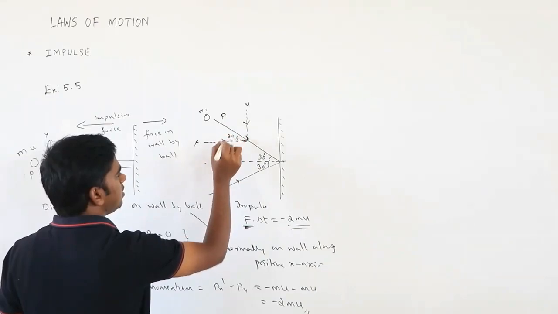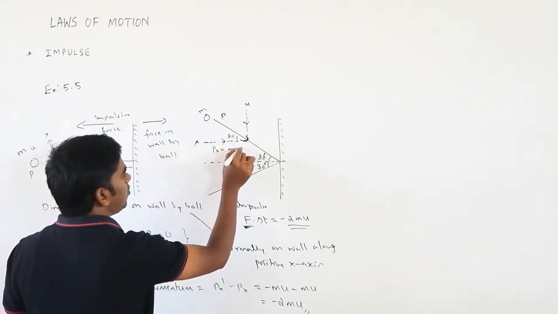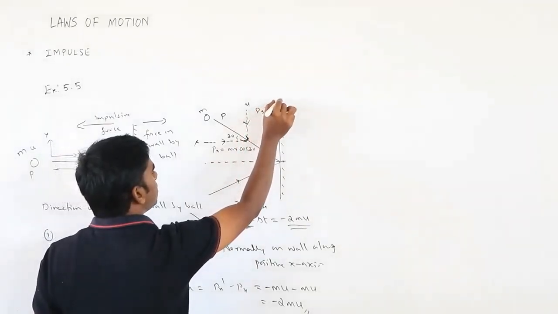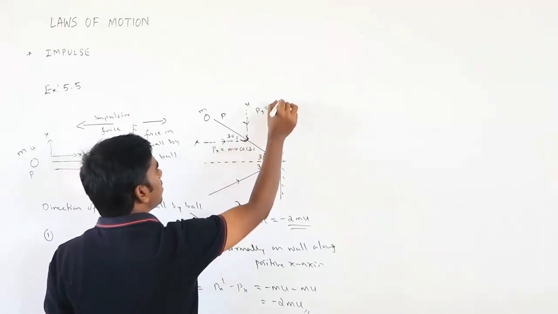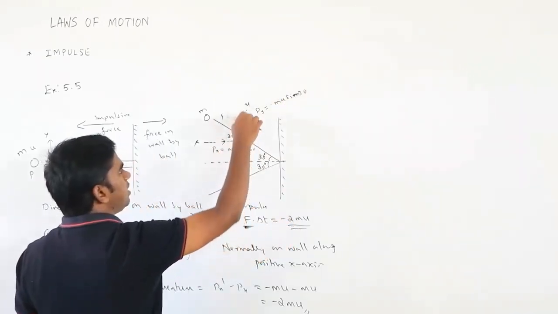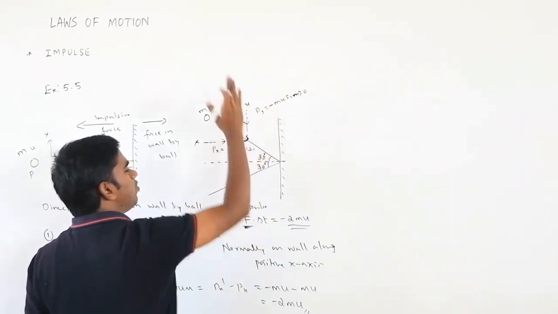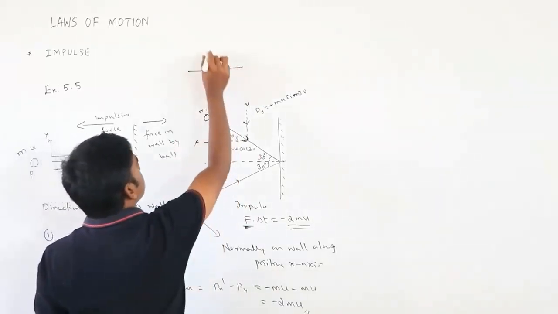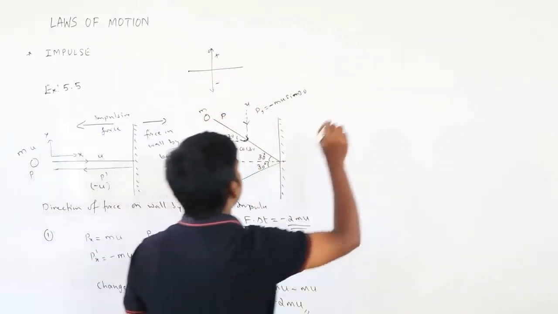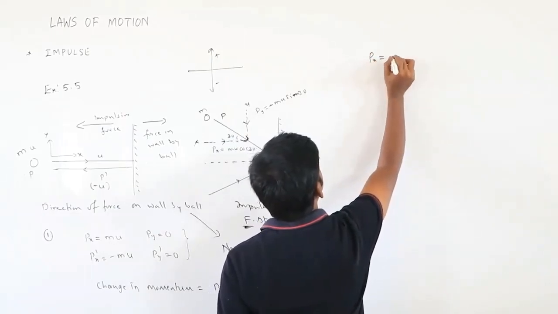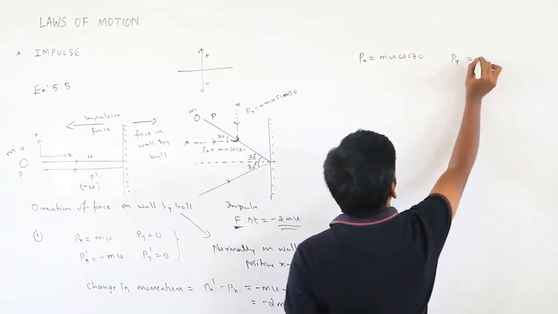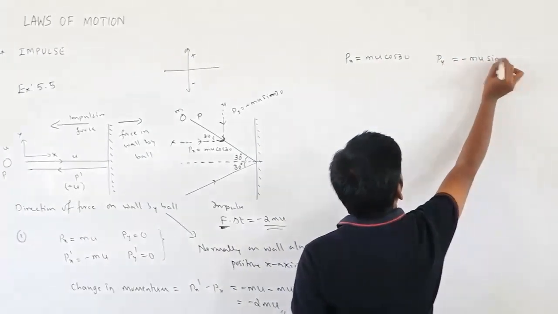Px, with this angle being 30 degrees, is mu cos 30. Py is not mv, it is mu sin 30. But remember, it is in the downward direction, so you have to take it negative. If it is upward, y will be positive, and downward is negative. So initial momentum px is equal to mu cos 30 and py is equal to minus mu sin 30.